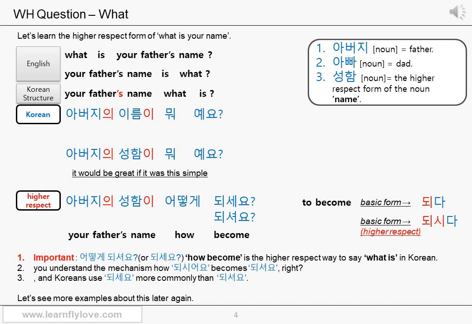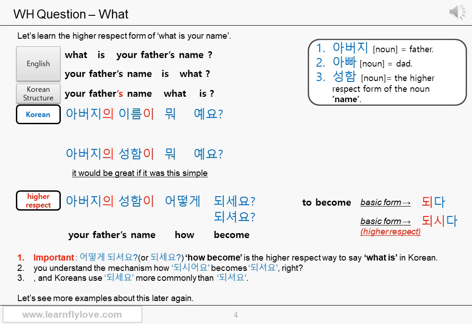Let's not translate the possessive your as usual. Father's name, 아버지의 이름. 의 takes the role of the apostrophe s in English, right? Well, in a real-life conversation, you can get rid of 의 sound, but it's too confusing to remember all the exceptions and irregulars. So just leave it there as we learned.